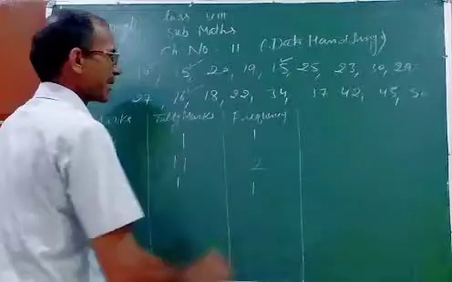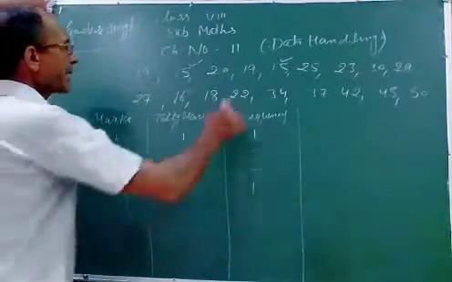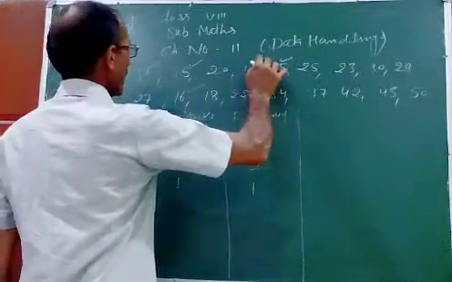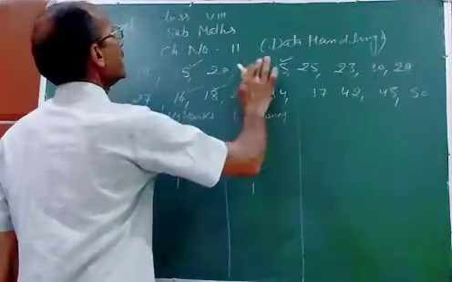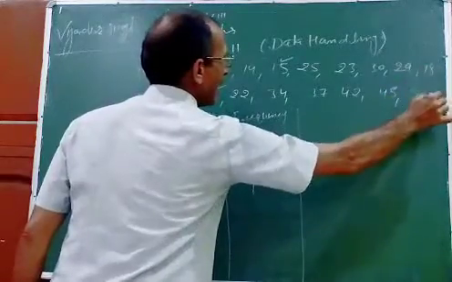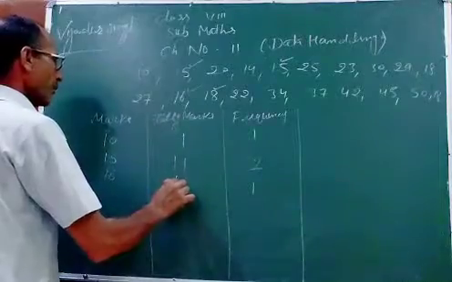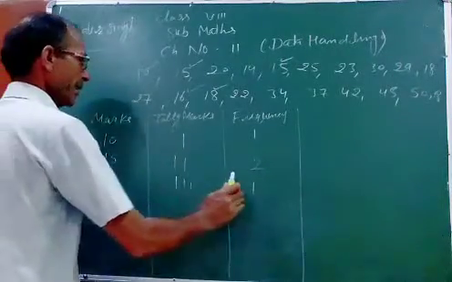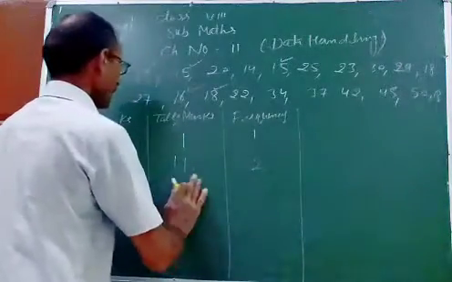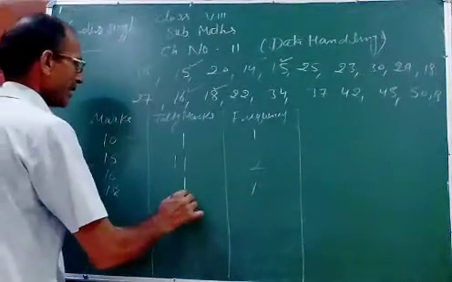So frequency is 1. After 16, next is 18. How many 18 are there? I am writing one more 18 here and one more 18 here. So there are three 18s. 1, 2, 3. Right here, this was for 16. Now 18, how many 18s are there? 3.